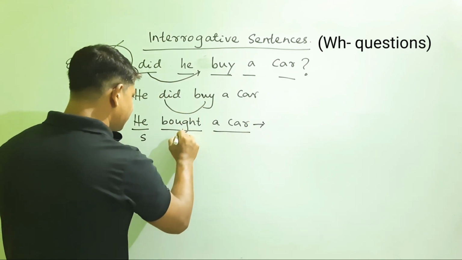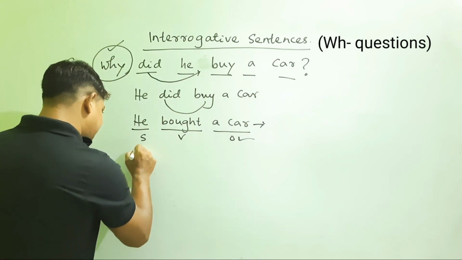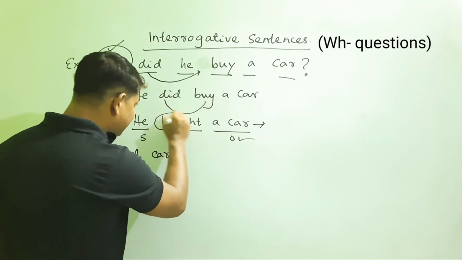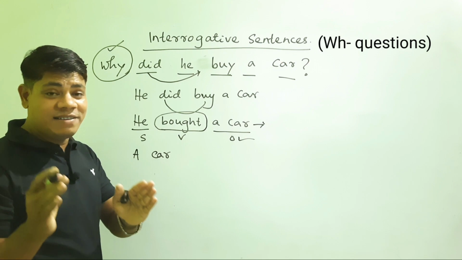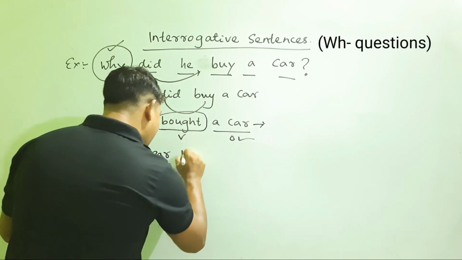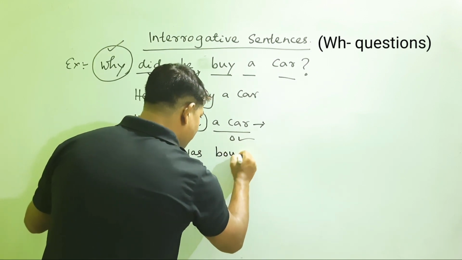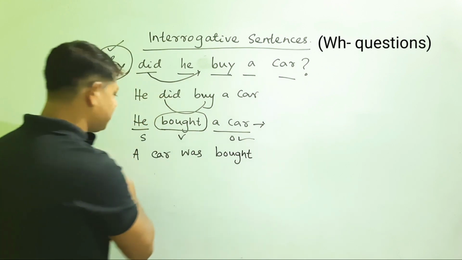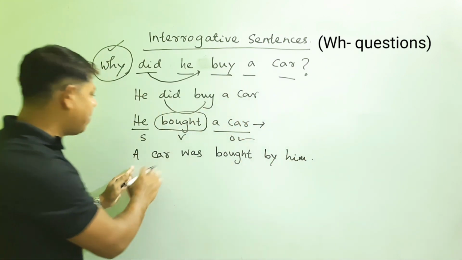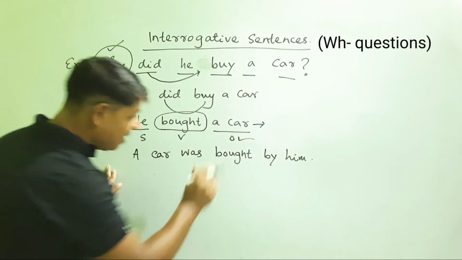This is the subject, this is the verb, and this is the object. First comes your object, that is, a car. Now this sentence is simple past, it means that it will be followed by was or were. So, a car was. Then the third form of the verb, that is, bought. A car was bought. Then by him. It is the passive form. We were having "why" in this sentence, it means that it is a question.